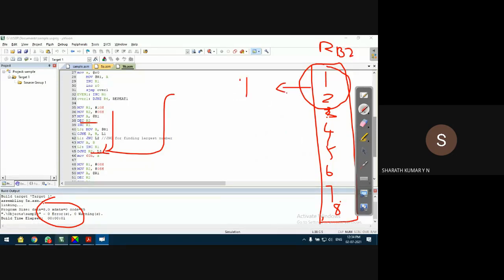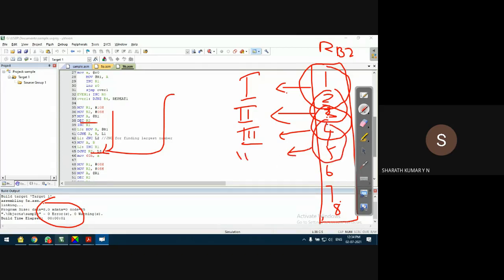Next, that number will be compared with the next number, which gives the second comparison. This is the third comparison, and this is the fourth comparison. This gives the fifth comparison. This will give the sixth comparison. And the last two numbers' comparison will give the seventh comparison.